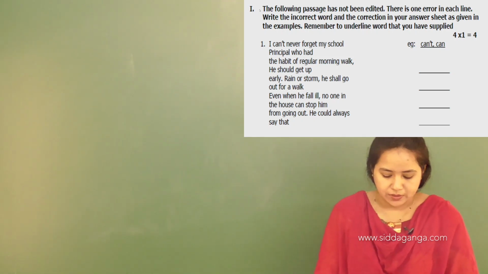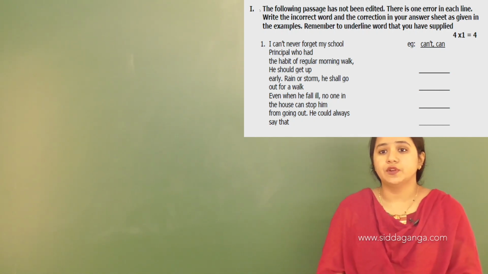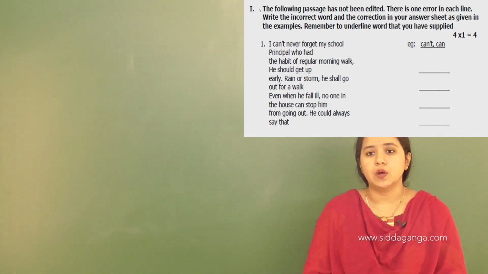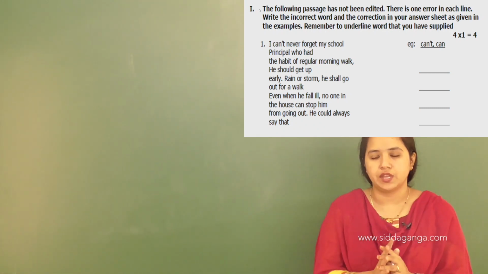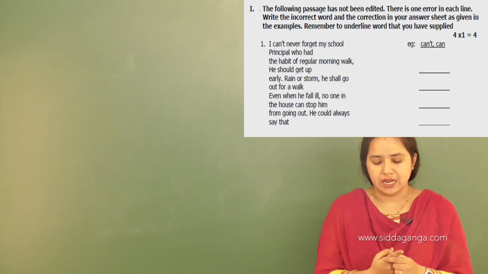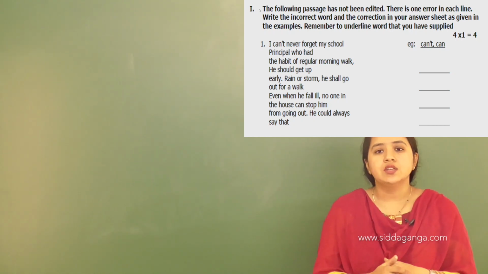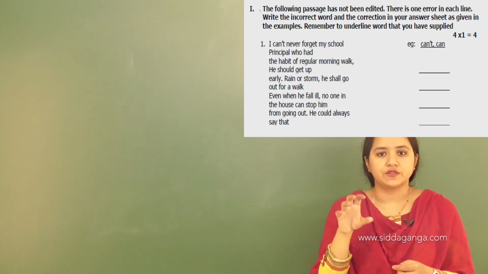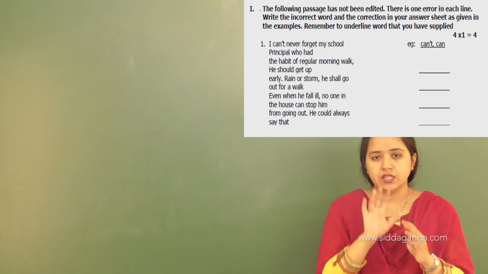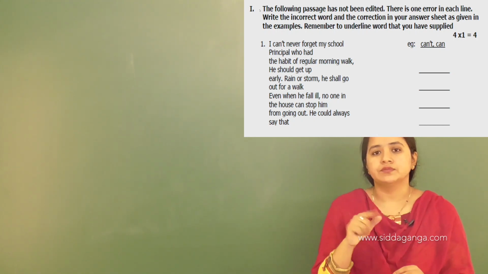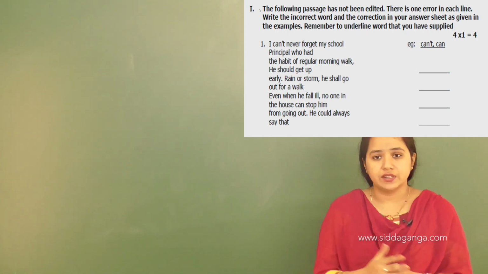So here you will get a question like this: I can't never forget my school principal who had. The first thing you do is first read the whole passage. If you have not understood it the first time, then go through it a second time. Again and again you just have to read it properly. I just start with the first one, and I read it now.